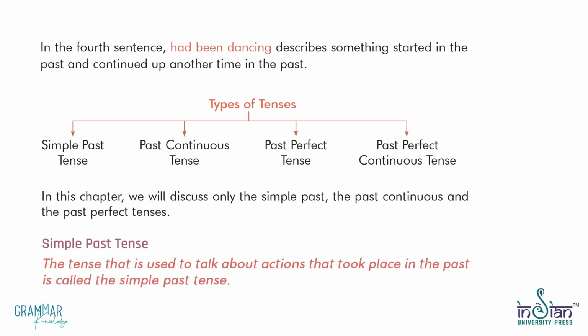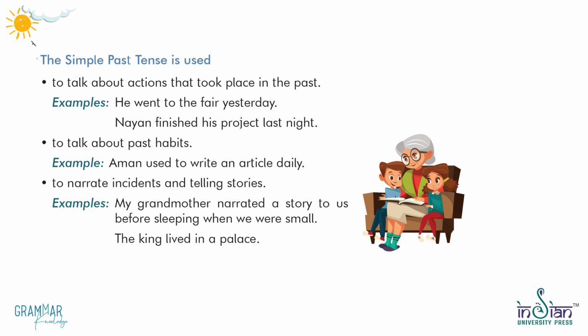Simple past tense. The tense that is used to talk about actions that took place in the past is called the simple past tense. The simple past tense is used to talk about actions that took place in the past. Examples. He went to the fair yesterday. Nayan finished his project last night. To talk about past habits. Example. Aman used to write an article daily.